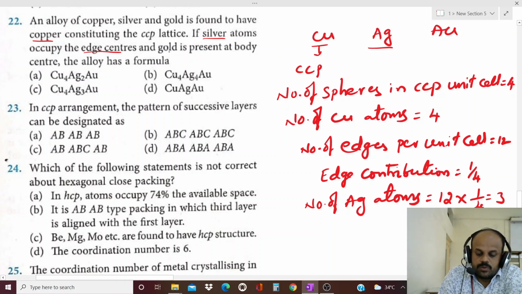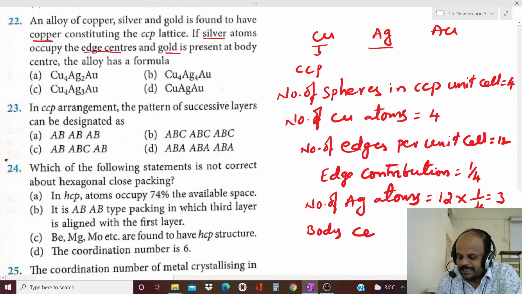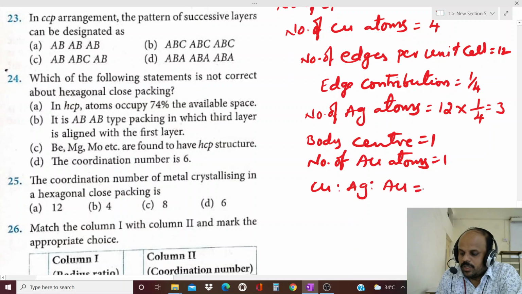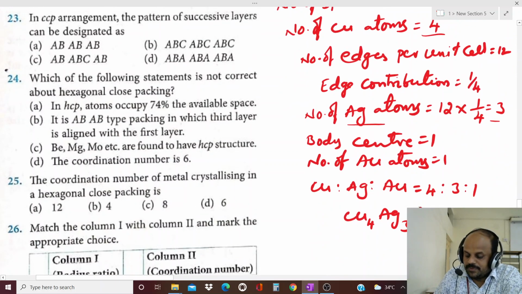Next, gold. Gold is present at the body center. Body center means how many do we have? Only 1 is there. Its contribution is 1 only. Thus number of gold atoms is equal to 1. Thus what is the ratio of copper, silver and gold? Copper atoms are 4, silver atoms are 3, gold is 1. Thus Cu4 Ag3 Au1. So this is the formula for the given alloy.